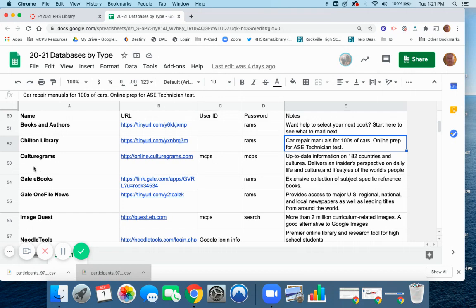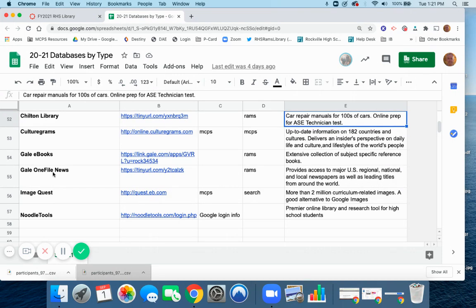Culturegrams is a good resource if you're doing assignments, maybe in world languages, where you have to describe various countries. This is your place to go, Culturegrams. Here is our list of ebooks put out by the Gale Publishing Company. This is a link to newspapers. ImageQuest is a tool to find copyright-free images. And finally, by now, I think most of you know what NoodleTools is. Your English or your social studies teacher can explain that in greater detail.